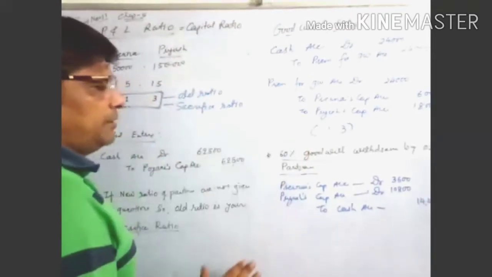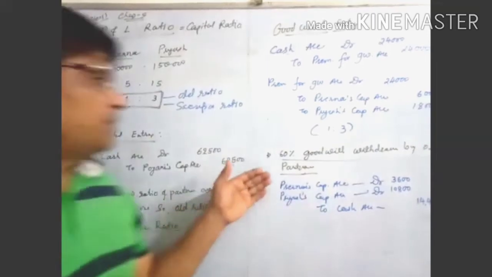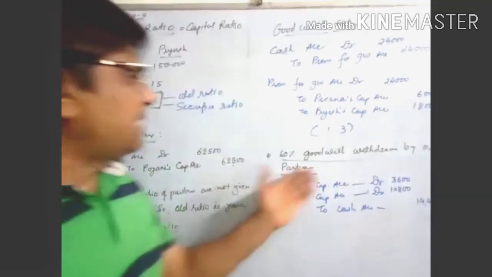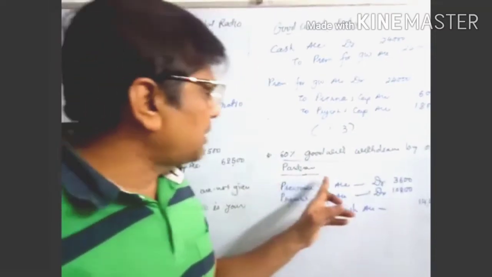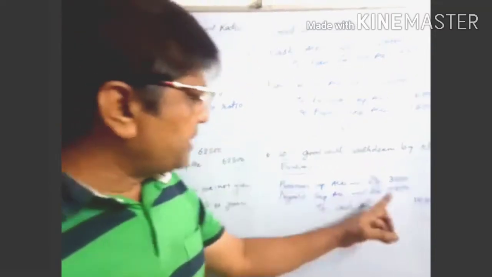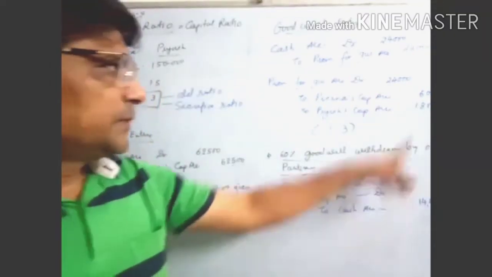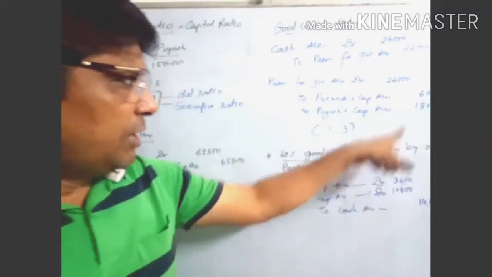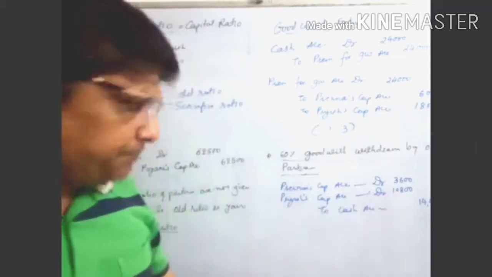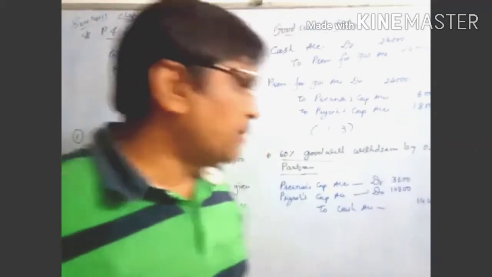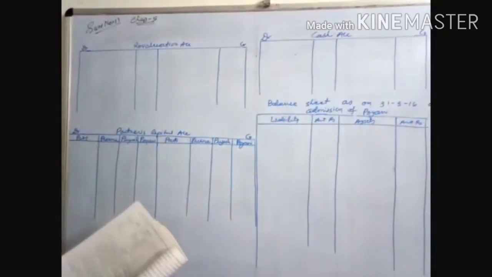Now the next, 60% of the goodwill will be withdrawn by the old partners, because the old partners are the receivers. That account is debited, and cash goes out, that's why it is credited. So Prerna's capital account debited, Piyush's capital account debited, to cash account credited, and 60% of that amount you have to record there. So 60% of 6,000 is 3,600, and 60% of 18,000 is 10,800. Total is 14,400.